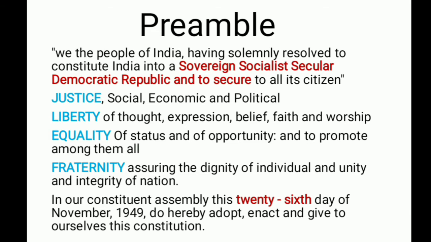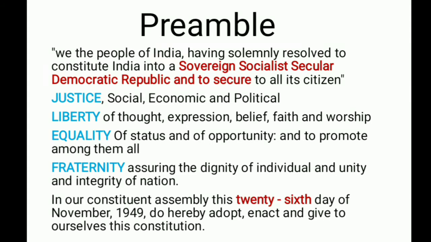So, preamble mainly explains four things: the source of authority of the constitution, people of India; nature of Indian state, that is sovereign, socialist, secular, democratic and republic; objectives of the constitution, that is justice, liberty, equality and fraternity; and date of adoption of the constitution, 26th November 1949. Preamble to the Indian Constitution is mainly based on the objective resolution drafted by Nehru.